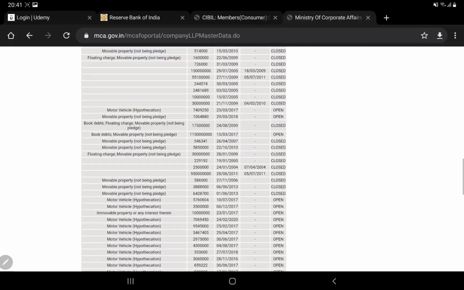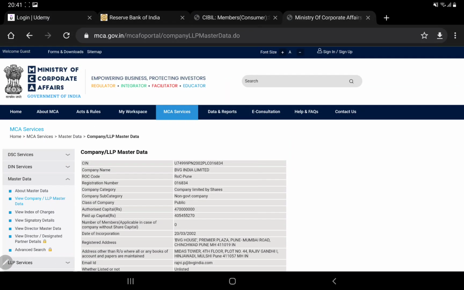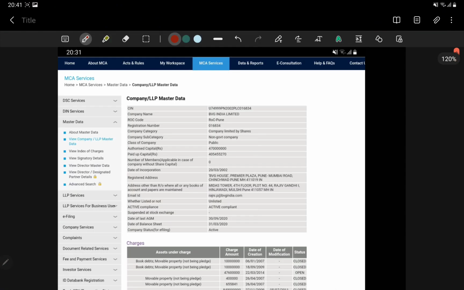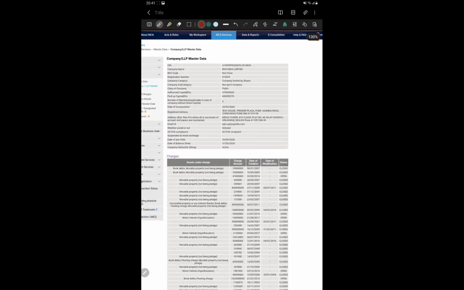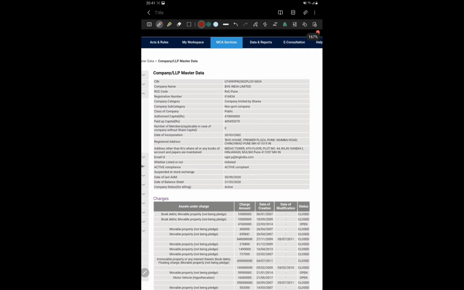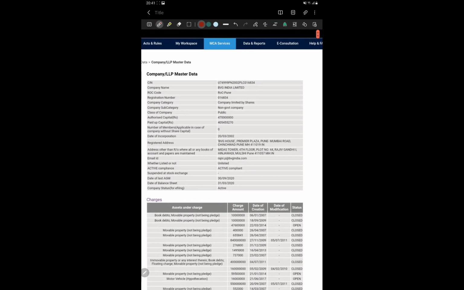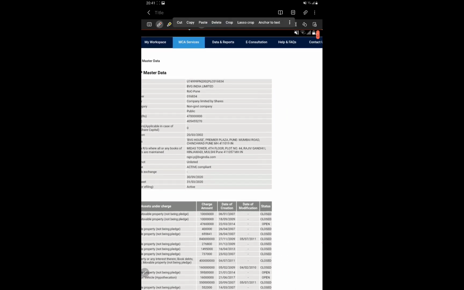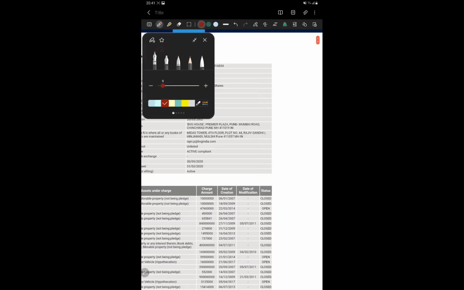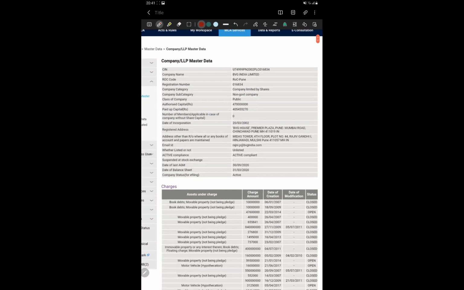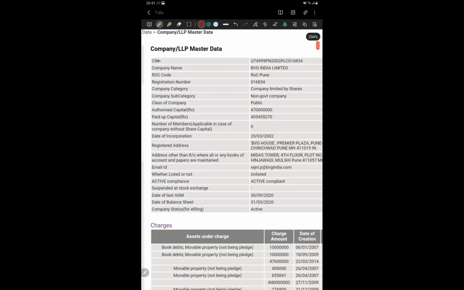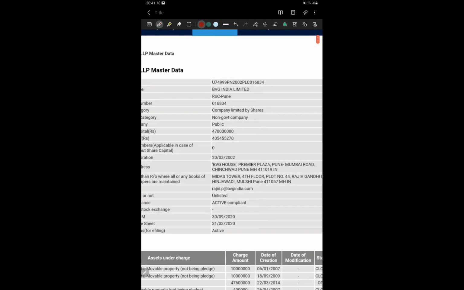What the details are, we are going to go through one by one. First it is showing the company and LLP master data, starting with the CIN. Here the U means whether the company is listed or unlisted.